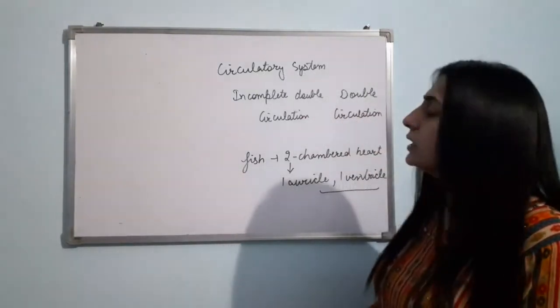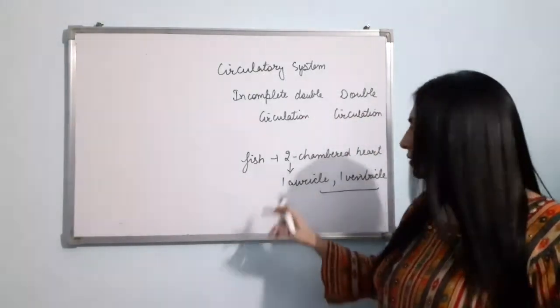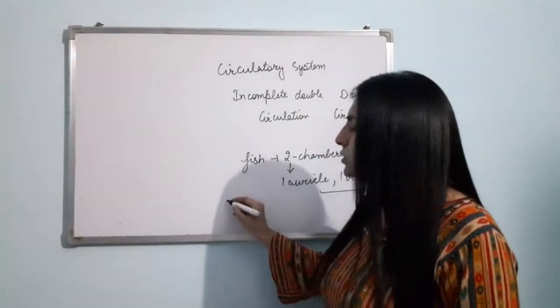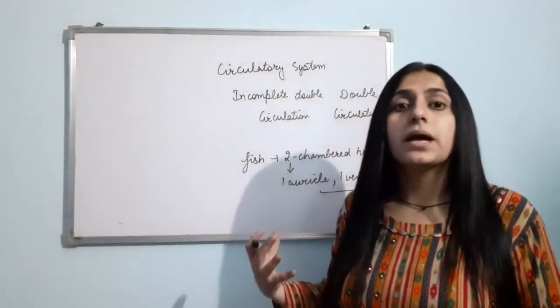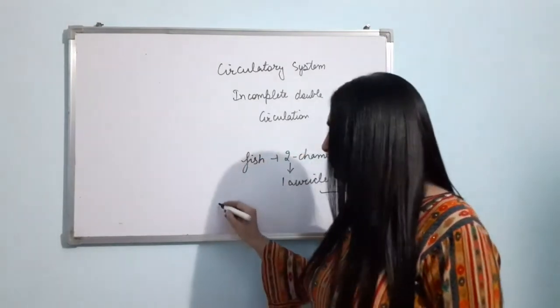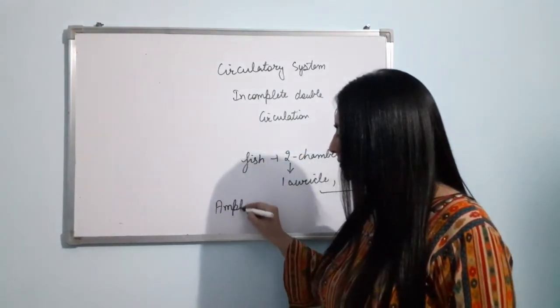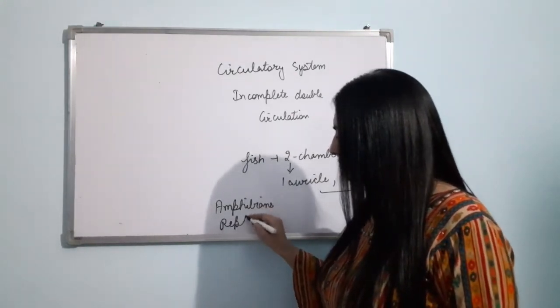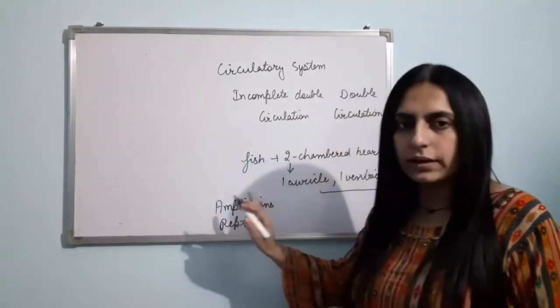If I talk about the incomplete double circulation, this we have discussed about the fishes. Now what happens in case of amphibians and reptiles, except crocodile?